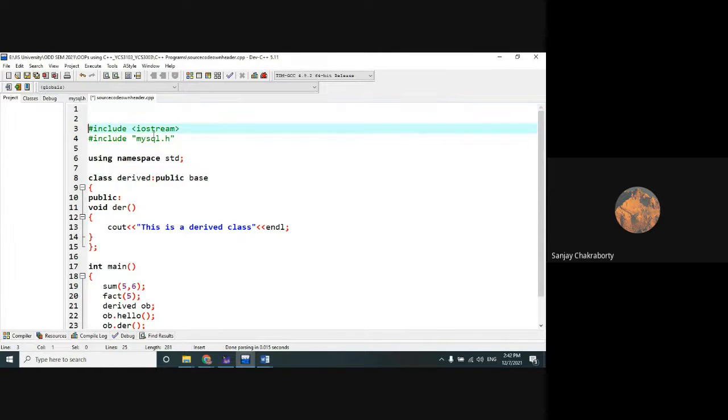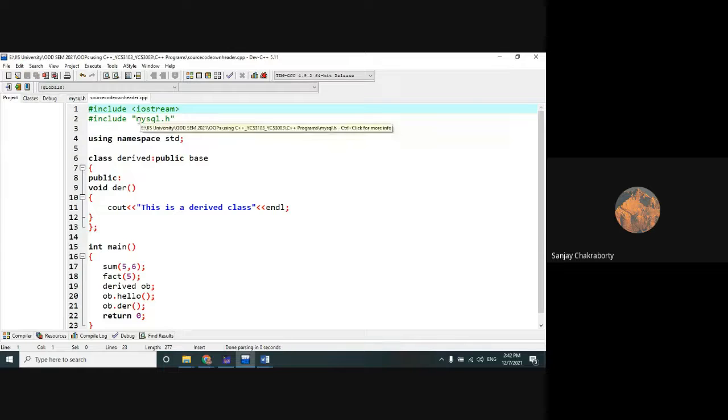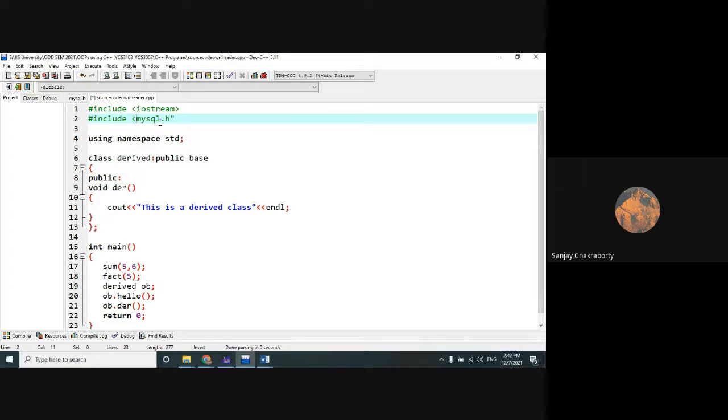I think in this header file, if you take an angle bracket, let's check it out. I think this angle bracket will also work. Let's check it out.